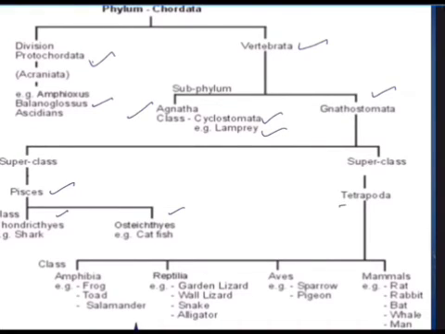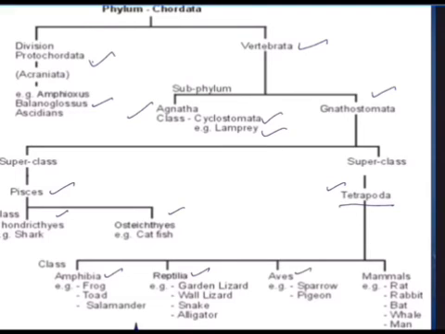And on the other side, superclass Tetrapoda. Tetra means four, poda means feet, so four-legged animals. Under that, four classes are there. Class Amphibia, you can remember as the frog and toad family. Reptilia, you can remember as snakes, lizards, and the crocodile family.